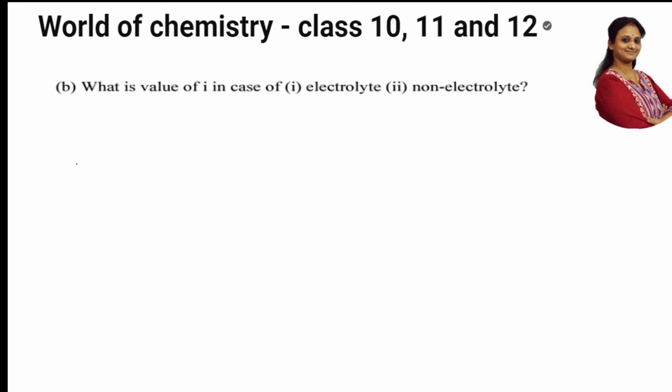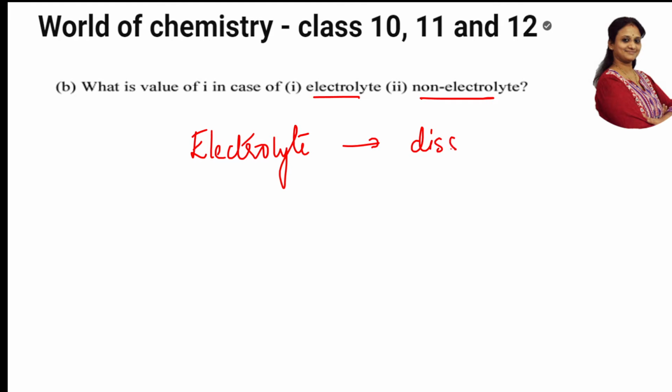Next question. What is the value of i in case of electrolytes and non-electrolytes? Van 't Hoff's factor: remember, students, if it is an electrolyte, it obviously dissociates, correct? When it dissociates, the i value is greater than 1.